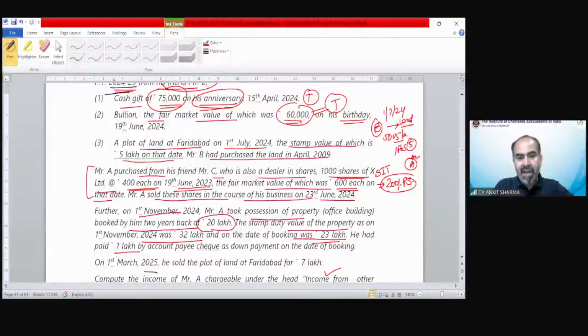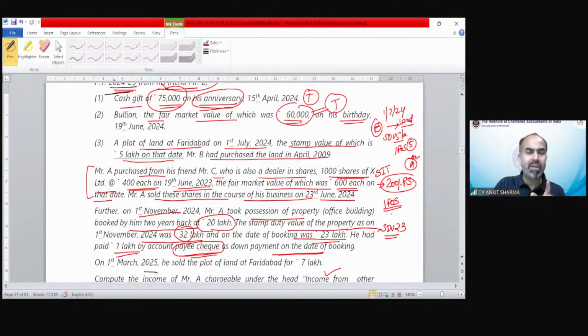He had paid 1 lakh by account payee cheque as down payment on the date of booking. So what will happen? The stamp duty value was 23 lakh rupees at the time of booking, and now it is 32 lakh rupees. Because the payment has been made by account payee cheque, we will consider this value for the purpose of finding out the income from other source.